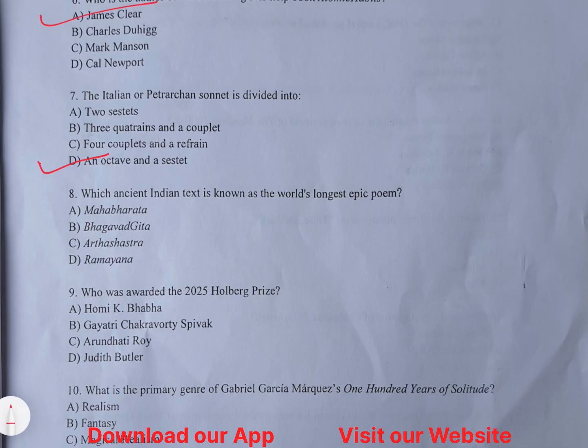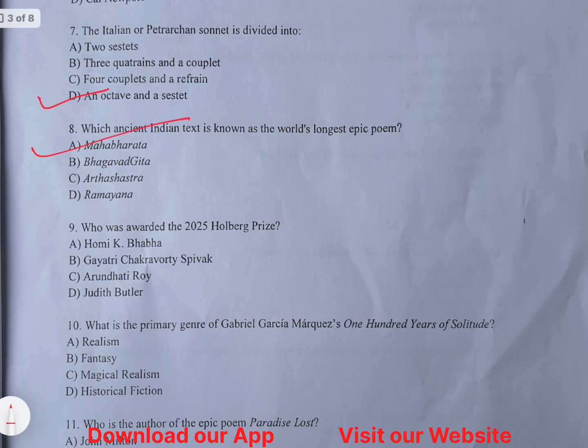Then we have question number 8. Which ancient Indian text is known as the world's longest poem? Mahabharata is the answer. The Bhagavad Gita is a part of the Mahabharata only, so Mahabharata is the right answer.